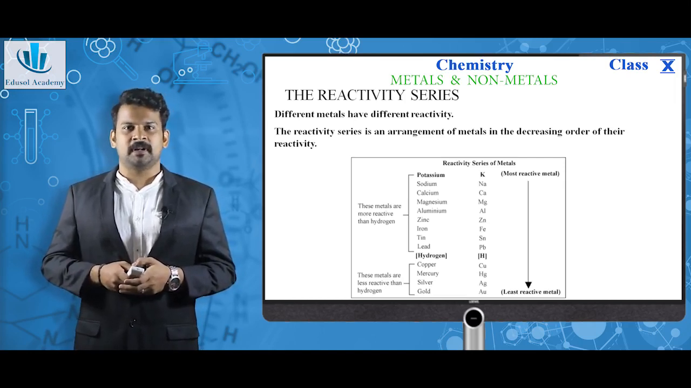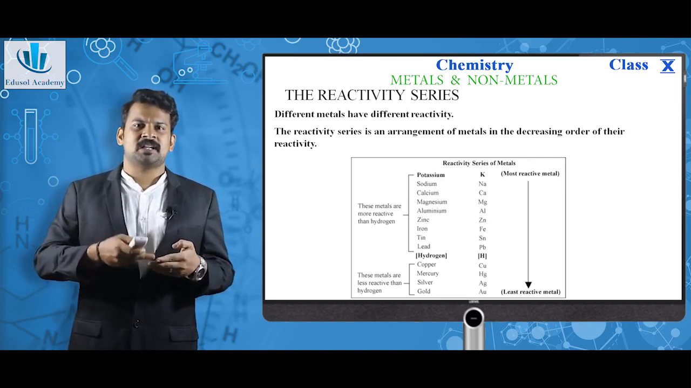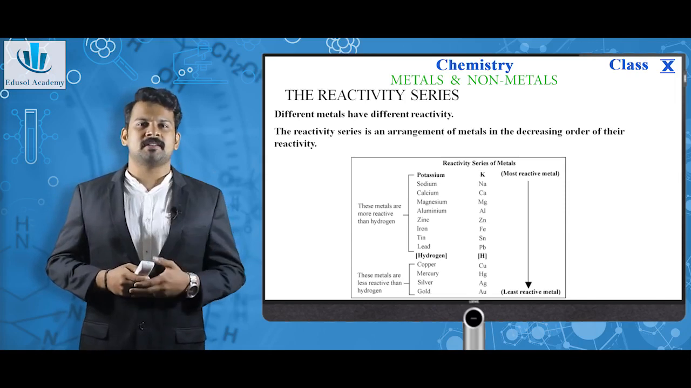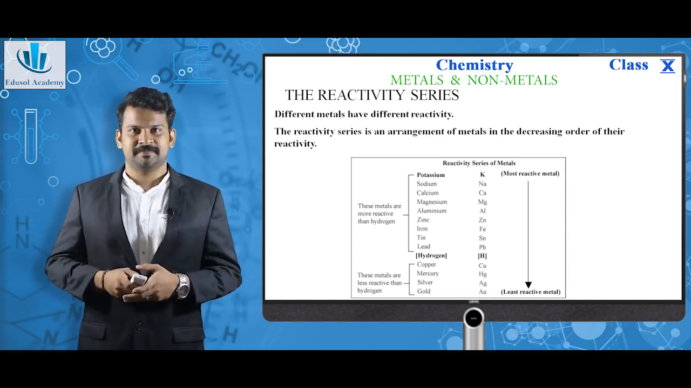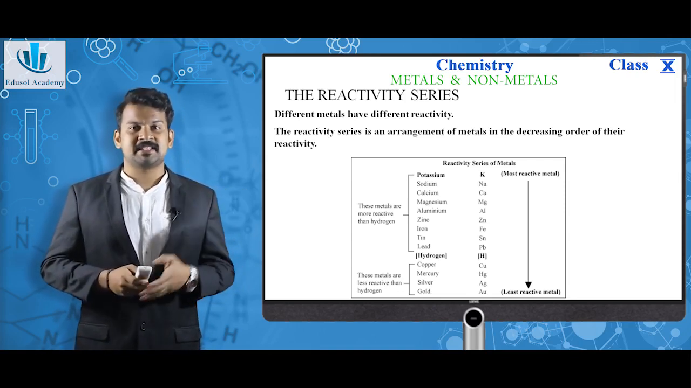Between lead and copper, hydrogen is placed, which means the elements coming below hydrogen are less reactive than hydrogen, and those coming above hydrogen are more reactive than hydrogen. The element at the top is the most reactive, the element at the bottom is the least reactive. So this is the reactivity series of metals.